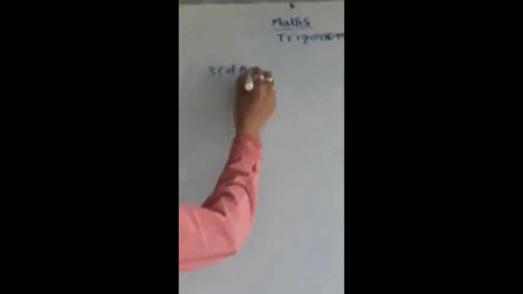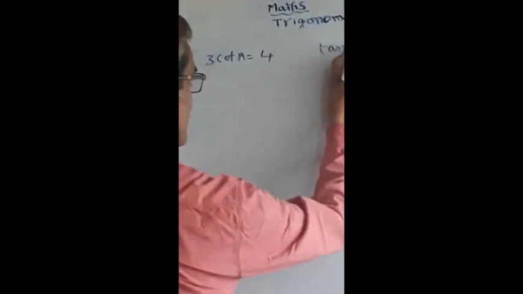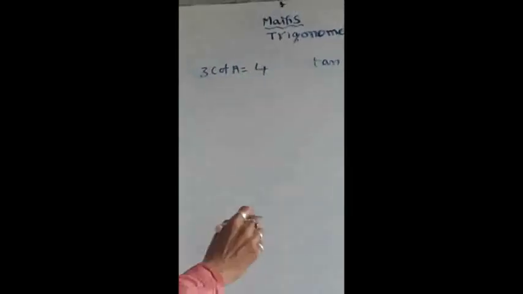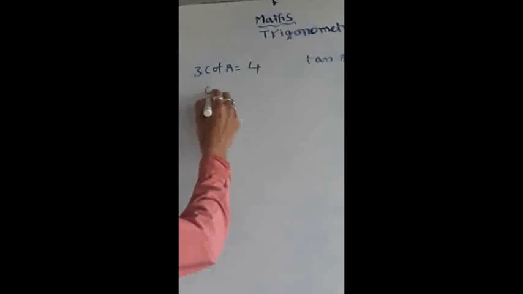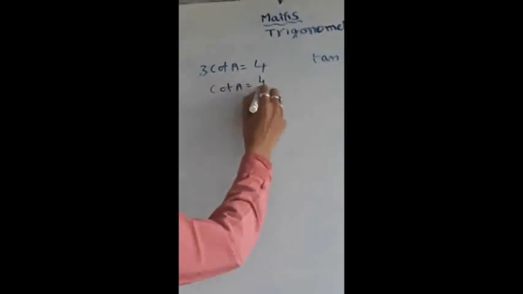Now let us say 3 cot A is equal to 4. Now we have to find out what is the tan A value. From this they are asking what is the value of tan A. So how do you find out? We already know 3 cot A equals 4. So 3 goes to the other side, so that will become cot A equals 4 divided by 3.